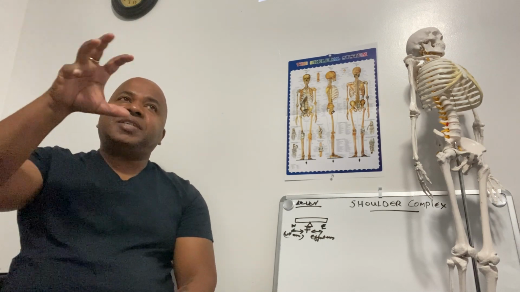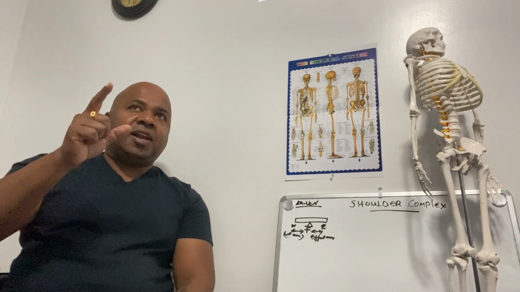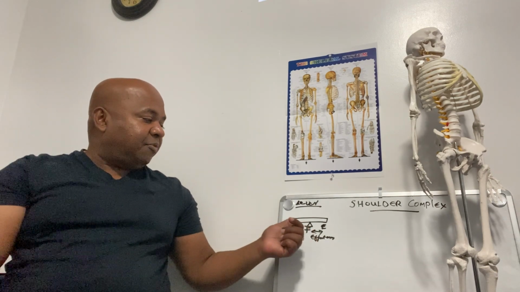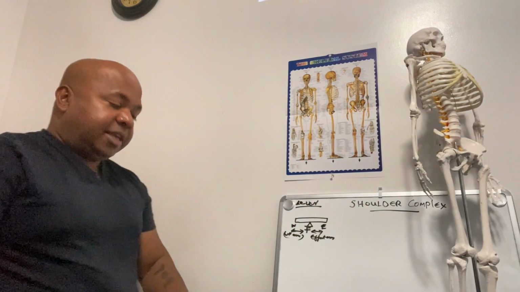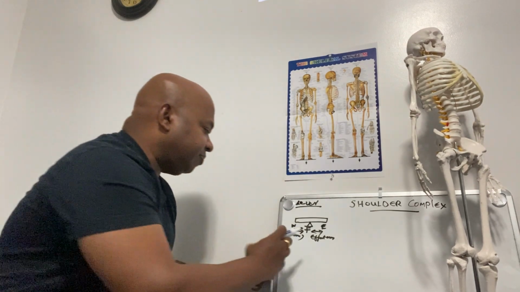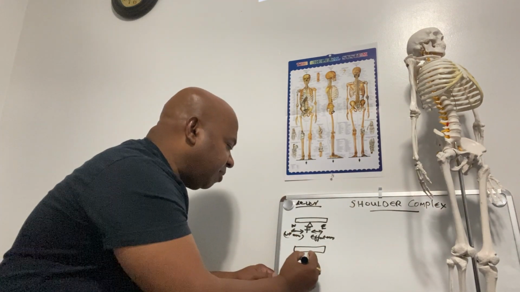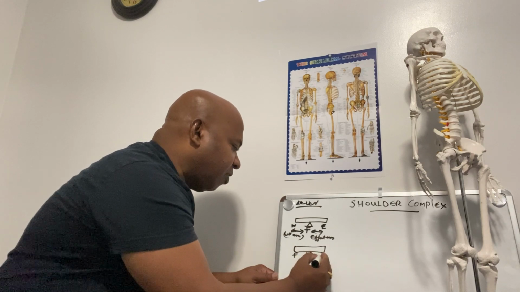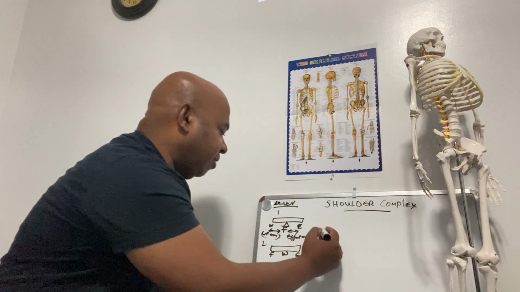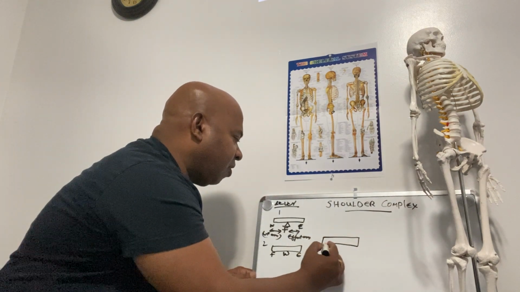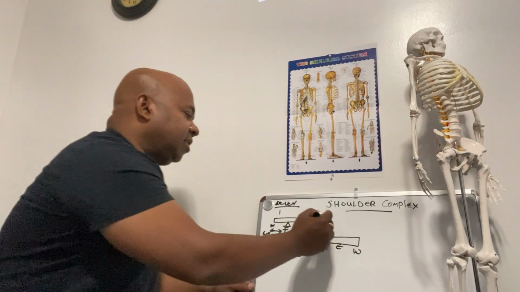Basically we have three orders of lever. In a first order lever, the fulcrum comes in between the weight and the effort. In a second order lever, the weight comes in between the fulcrum and the effort. And in a third order lever, the effort comes in between the fulcrum and the weight. Is there an example of a third order lever?